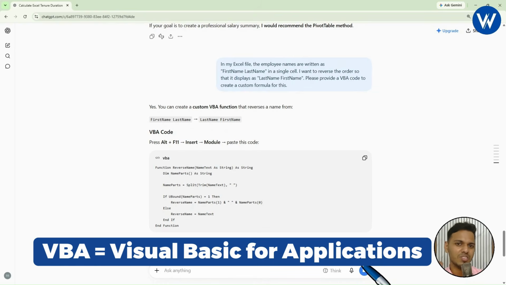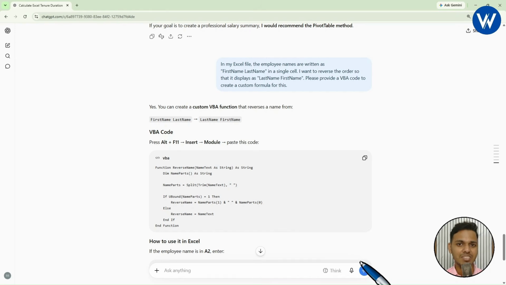I think most of you already know what VBA is. VBA stands for Visual Basic for Applications. Inside the VBA code, we can do a lot of transformation. Basically we can do automation tasks, we can generate formulas, we can do a lot of work. Let's see one by one.